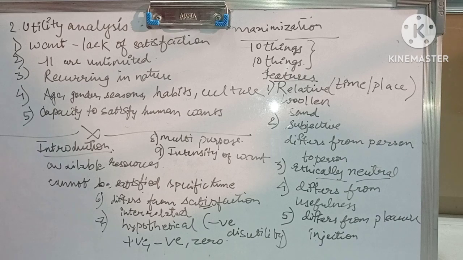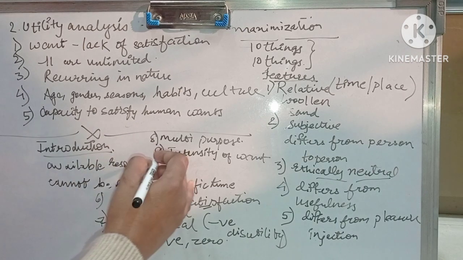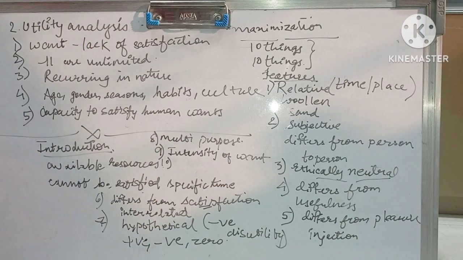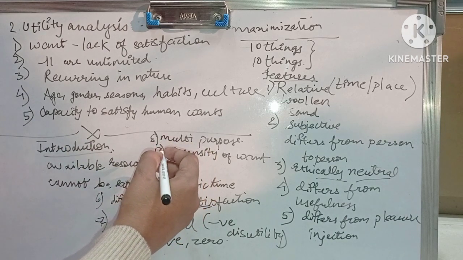Same thing with the hungry person. He finds more utility in food when he is hungry, whereas when he is not hungry, it doesn't satisfy. The intensity is not there. More intense the want, greater will be the utility. And when the urgency of want declines, the utility diminishes.